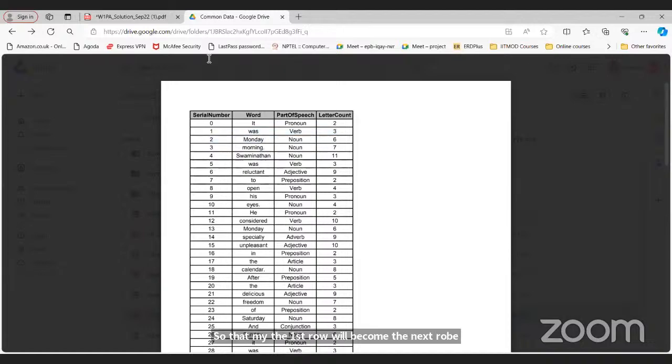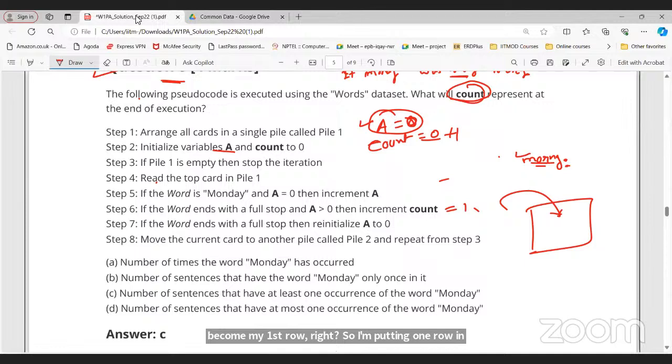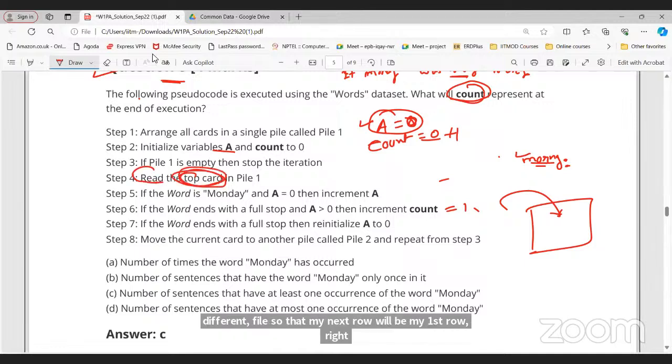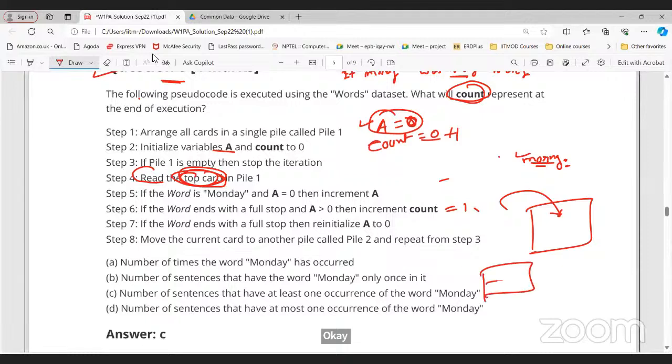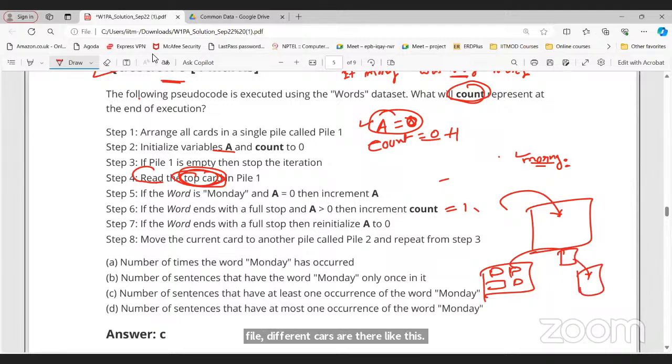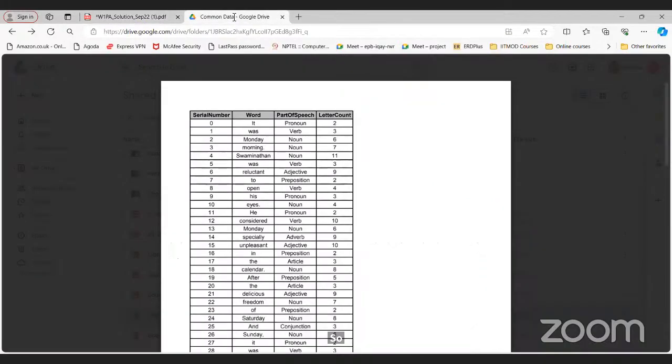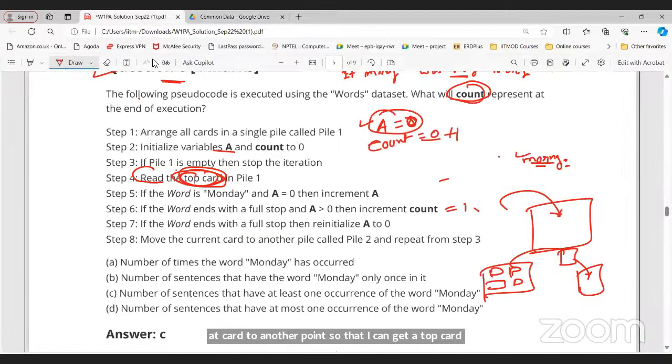I have one pile with different cards like this, and I take one card, apply the condition, and put it in another pile. I need to take the top card, so that's why we move that card to another pile, so that I get the top card every time. Otherwise I would only get this particular first line.